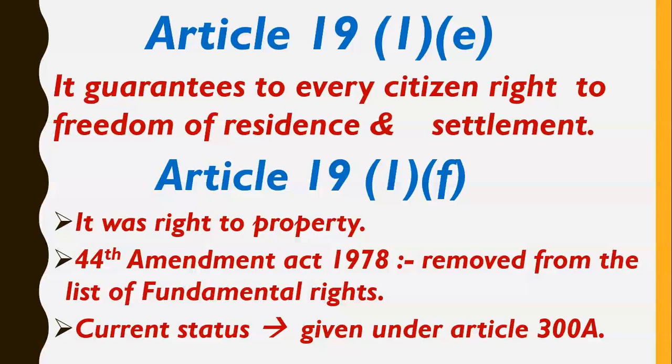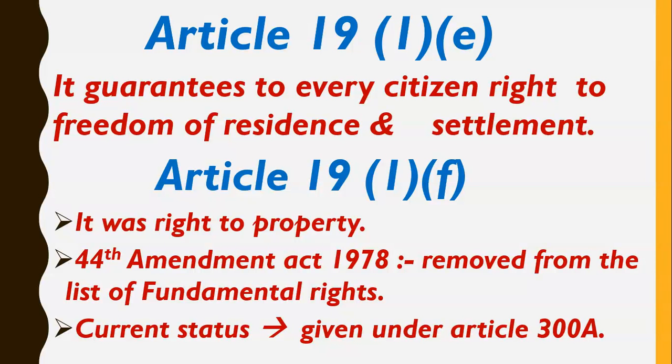Okay, and in order to buy any property, you need the consent of the person who is holding the property. Okay, so friends, then comes Article 19 Clause 1 Subclause F. So actually it was the right to property, but by the 44th Constitutional Amendment Act 1978, it was removed from the list of fundamental rights. So now right to property is no more a fundamental right.